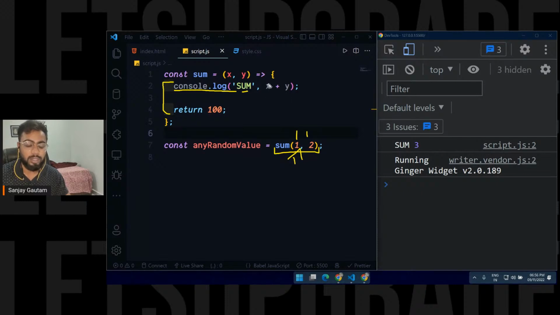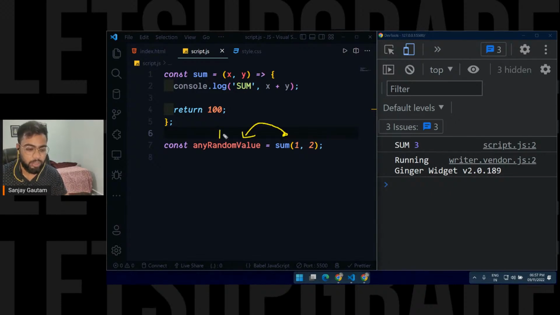So it will look for the value of x and y here. The value of x is 1, the value of y is 2. That is why we got 1 plus 2, which was 3. And after that, return 100. As soon as it encounters this line, return 100, it's just going to stop its execution and throw this value out.